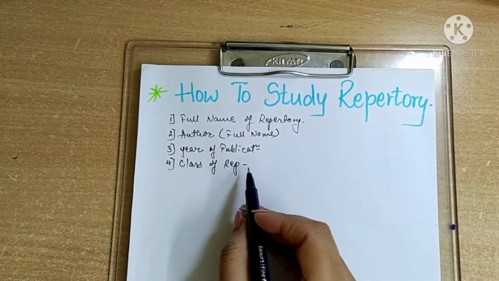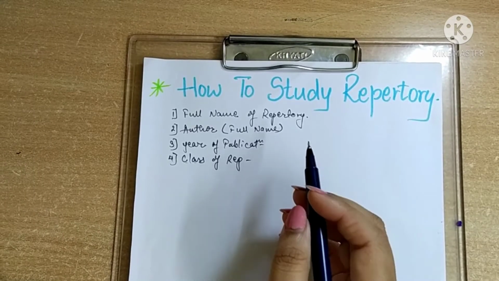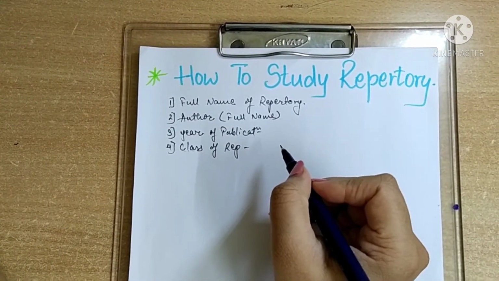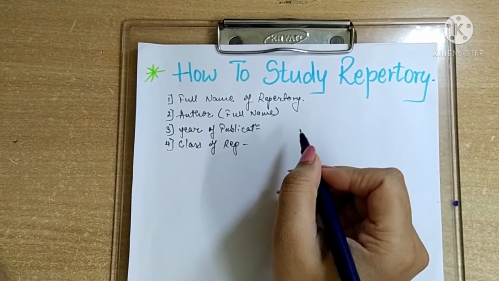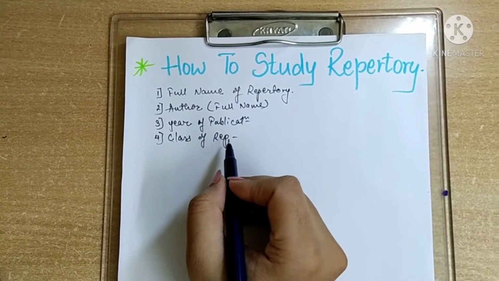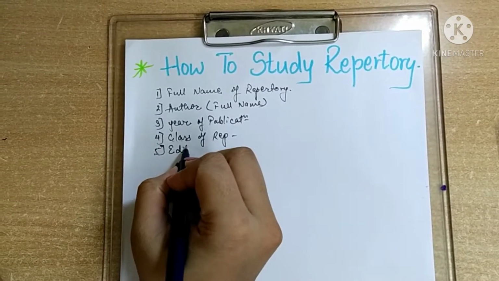Then we'll write the class of repertory. In this you will write the classification of that particular repertory which is asked. For example Kent's repertory, which is a logico-utilitarian repertory, it is also called a general repertory. So this will come under this class of repertory. You have to mention this also. Then fifth one, editions.